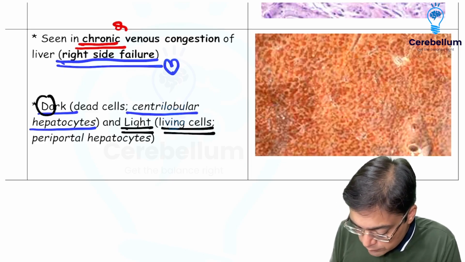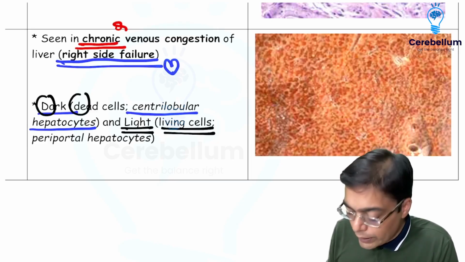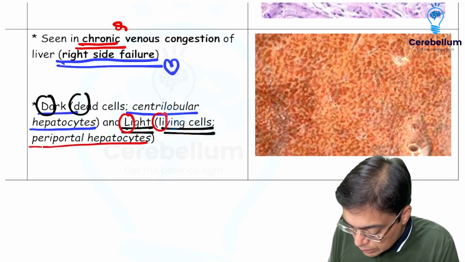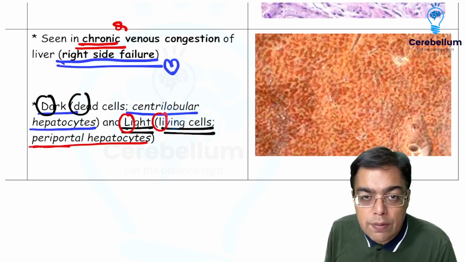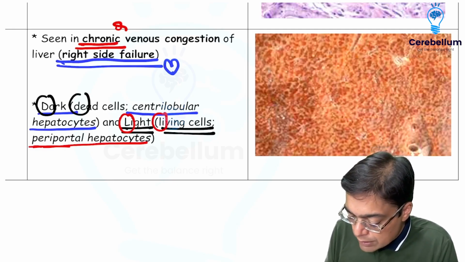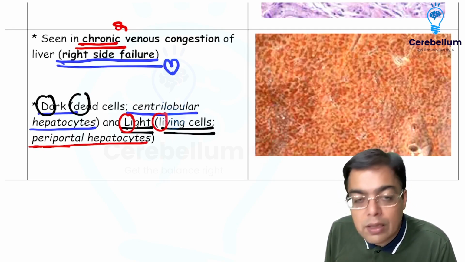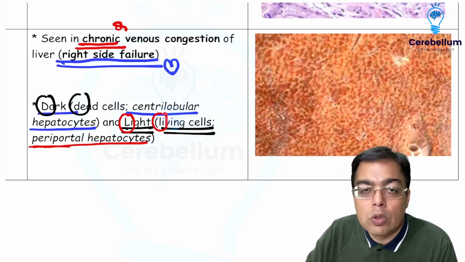So we have made a mention of this, D and D, D for dark, and they are going to be centrilobular, whereas the cells which are going to be living are going to be the light appearing cells. They are the living cells, and they are the ones which are going to be present around the portal triad. So they are going to be associated with the term periportal hepatocytes. So pretty important image from the exam's perspective, which has to be kept in mind so far as the appearance of the liver, the nutmeg liver, is concerned. So that's a short and sweet discussion that we need to have an idea from the topic of hemodynamics.